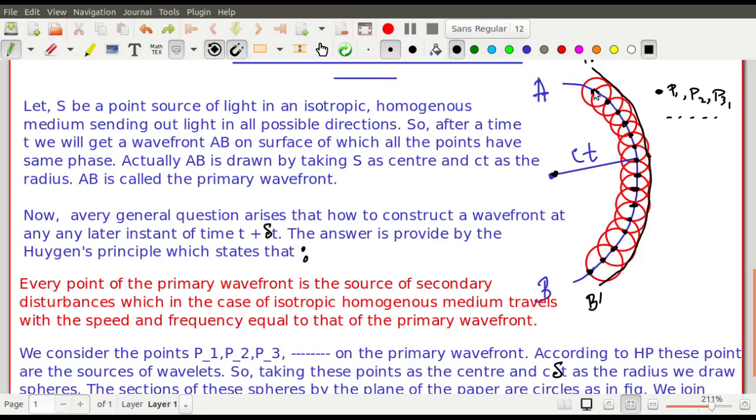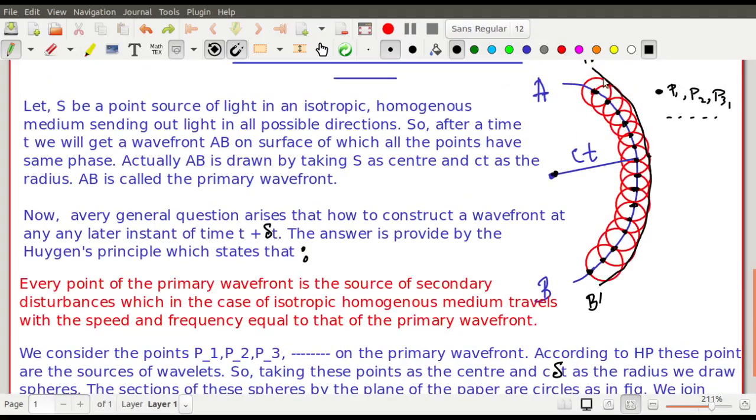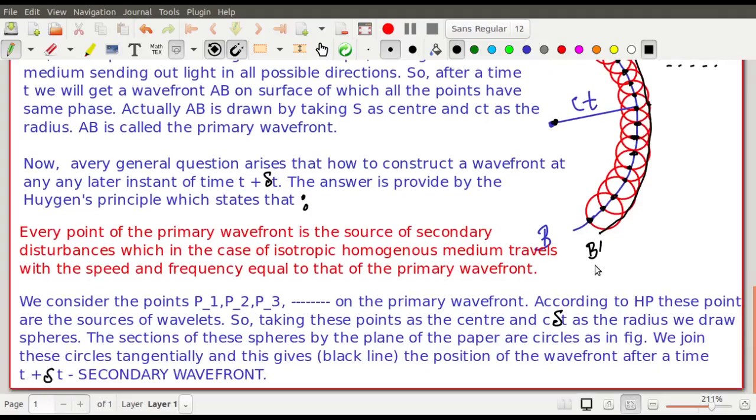So once again, taking these as the centers, I draw spheres of radius c delta t. Taking these points as centers and c delta t as radius, we draw sections of the spheres, or circles, and we join these. You see that all of the points on this circle are again in the same phase because they are generated by the same radius of c delta t. If you join all these points tangentially, this black line gives the position of the wavefront after a time t plus delta t.